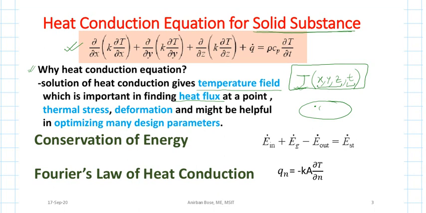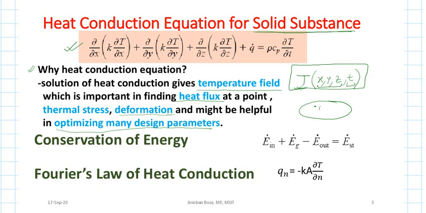And definitely you can find out the thermal stress distribution or the variation of thermal stress over the body, or the deformation at each and every point. And these are very important parameters in the design. Or you can also optimize many design parameters if you know the temperature field and the heat flux because of conduction.